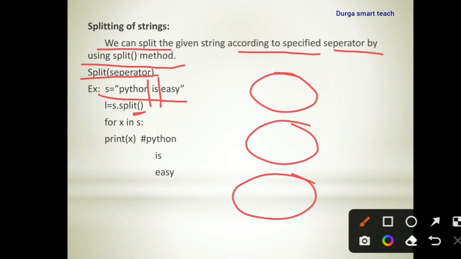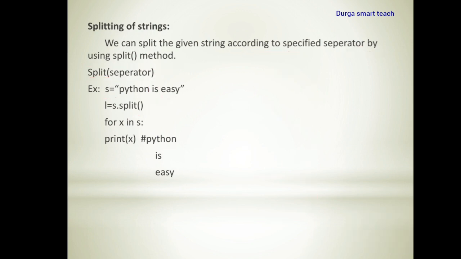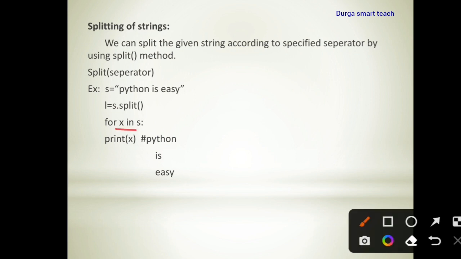See this carefully. For x in s, what is the x value? It points to the first string. So Python is there in s, and that's why it will print Python. Next, the x value is automatically incremented.